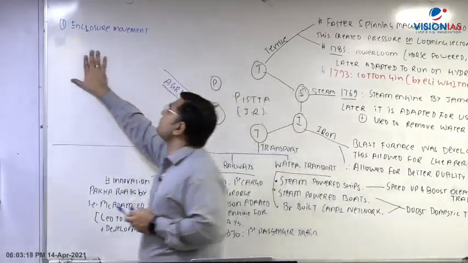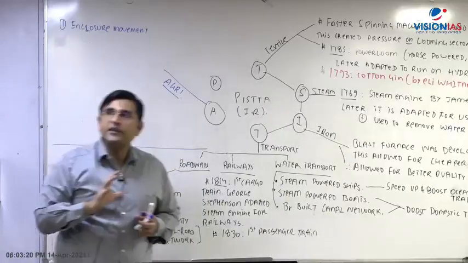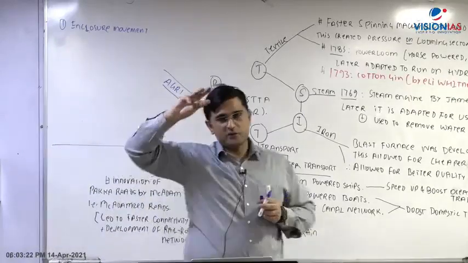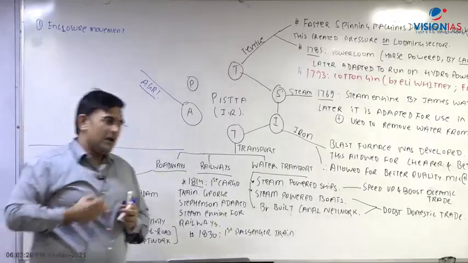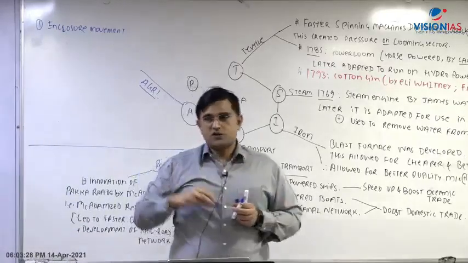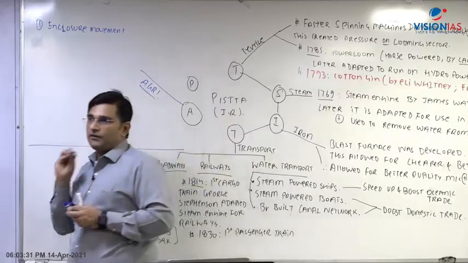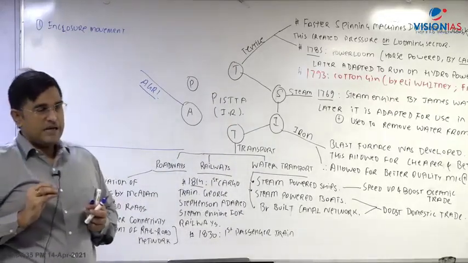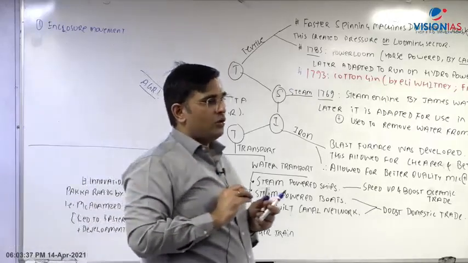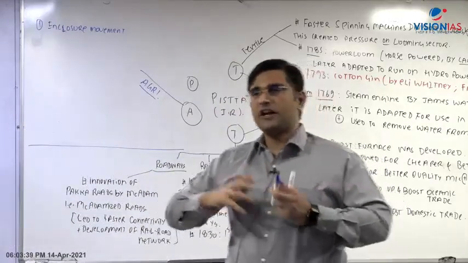Basically, this enclosure movement is nothing of any technology. It is nothing of a technological nature, right? It is of a legal nature. So, in the enclosure movement, obviously, the economy of Britain at this particular point of time is an agrarian economy, and in the agrarian economy, who will be the rich people of the country?